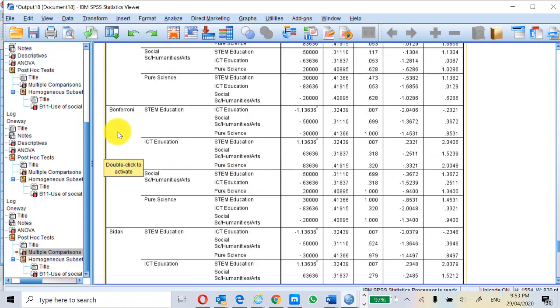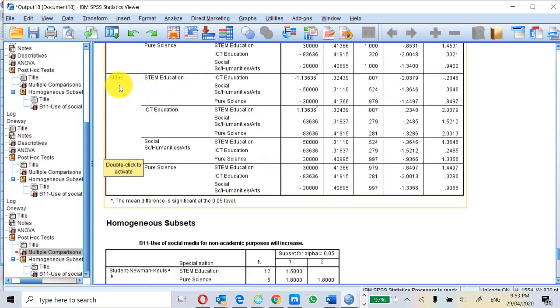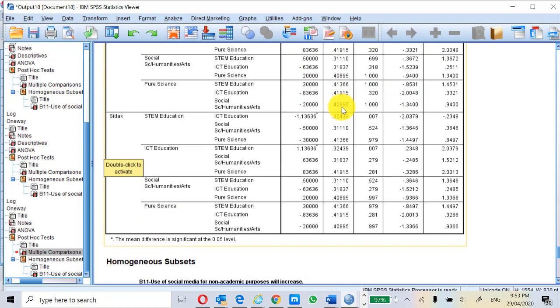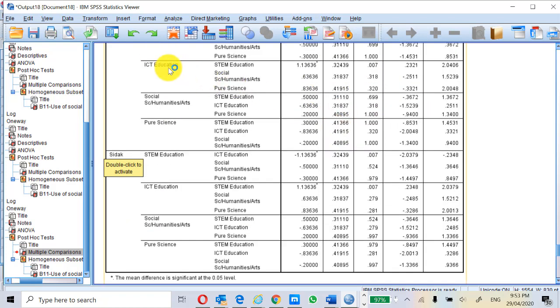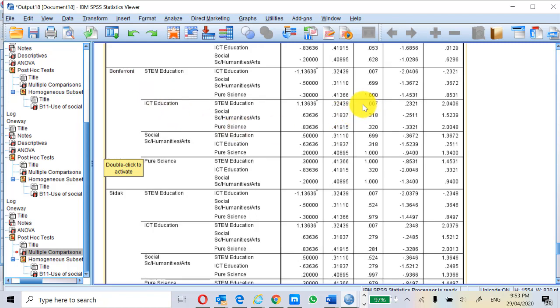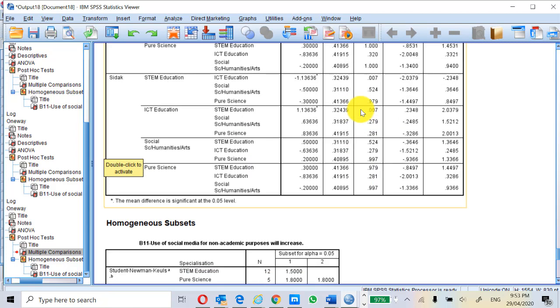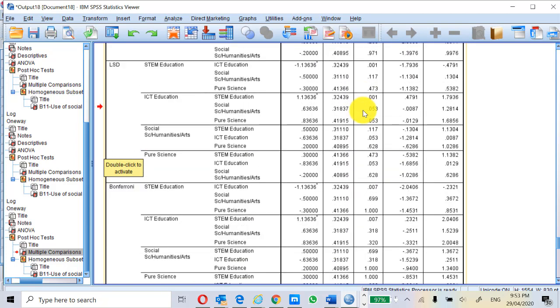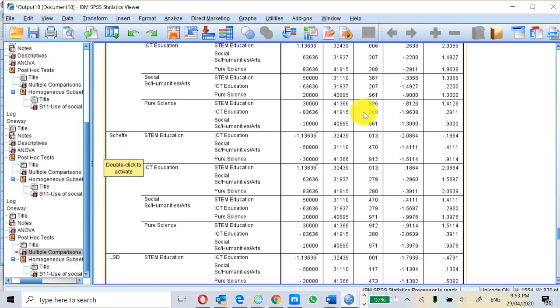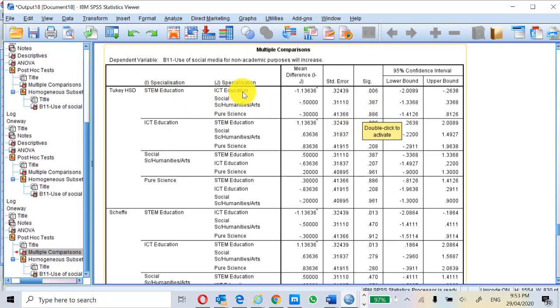Let's look at another detective, Bonferroni. Bonferroni is doing STEM education and ICT, just that one too. Let's look at Sidak. Sidak is the same. The result of Sidak is not too different from that of Bonferroni, 0.007. So that's how we conduct this. The result is that the culprit, I'm putting that in quotes, the two groups that are causing the difference to happen in ANOVA are STEM education and ICT, the difference between the two of them.